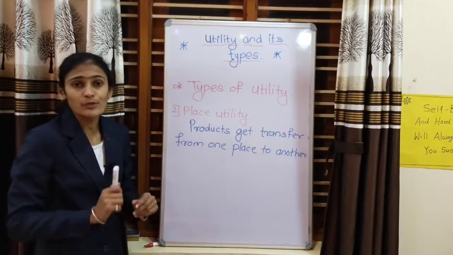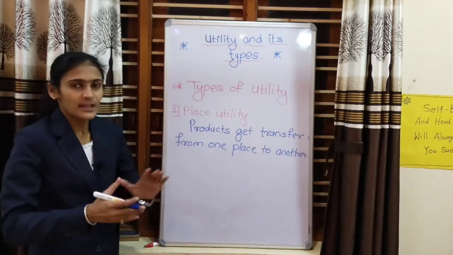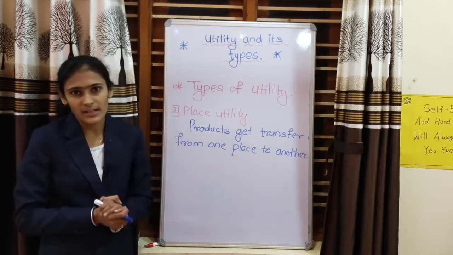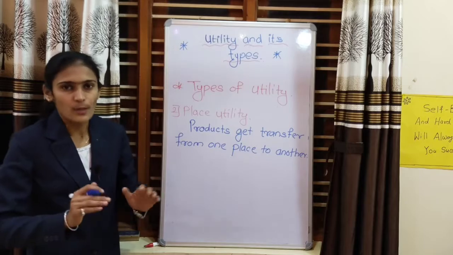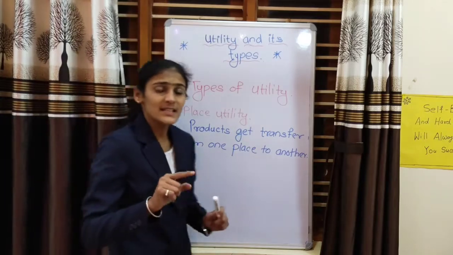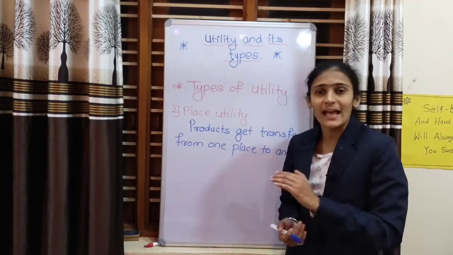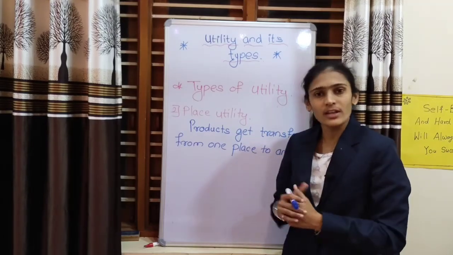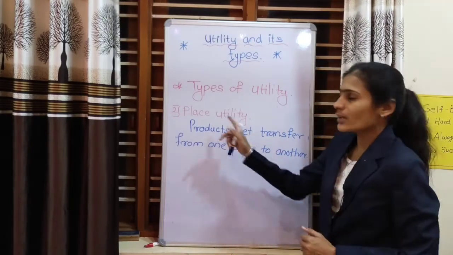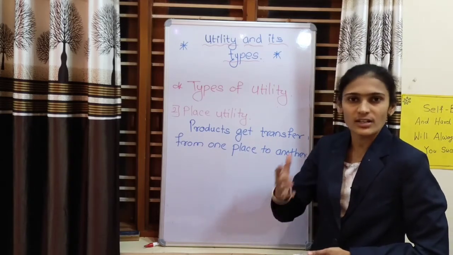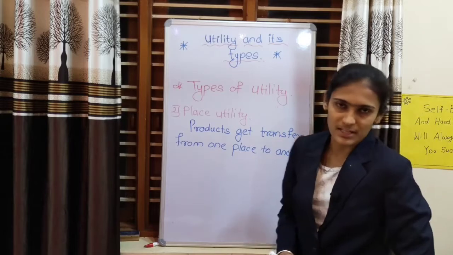The second type of utility is place utility. Now what does it mean? Products get transferred from one place to another and this increases utility. For example, apples are mostly grown in Kashmir, but the utility of apples is more in other countries as compared to Kashmir. So it is known as place utility. Utility changes by moving the product from one place to another place.